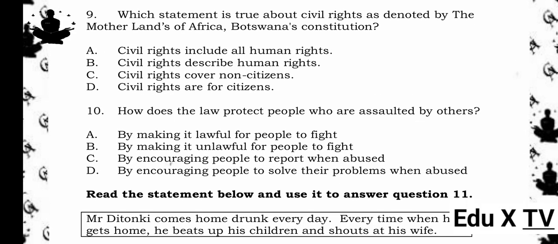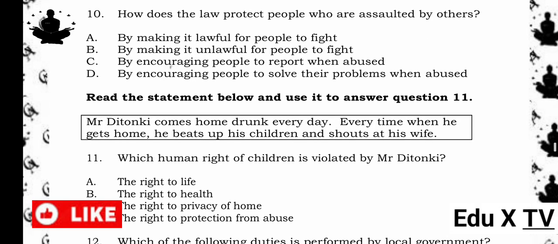9. Which statement is true about civil rights as denoted by the Constitution of Botswana? A. Civil rights include all human rights. B. Civil rights describe human rights. C. Civil rights cover non-citizens. D. Civil rights are for citizens. The answer is D. Civil rights are for citizens. Reason being, civil rights protect the rights and freedoms of citizens under the Constitution, such as voting, freedom of speech, and legal protection. These rights do not necessarily extend to non-citizens.